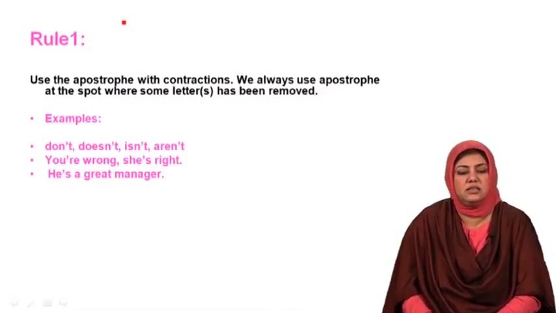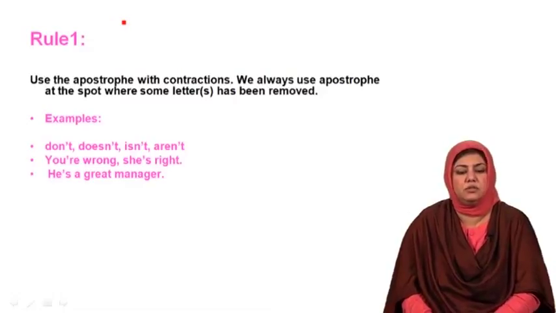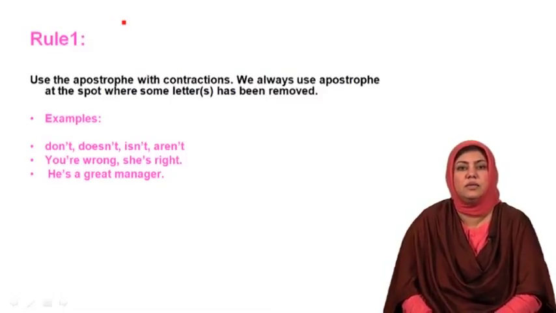A contraction is created with the help of an apostrophe. Same is done with she is right. Instead of is, by removing the letter I from is, a contraction is created. So, you're wrong, she's right.